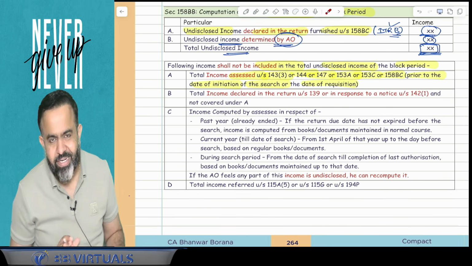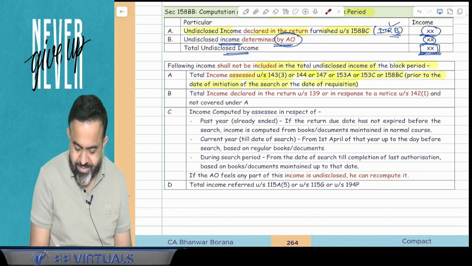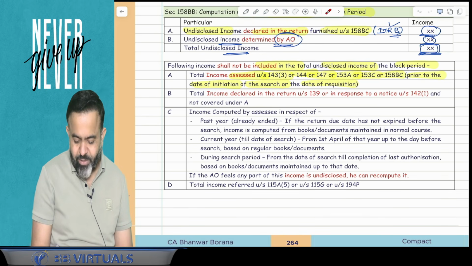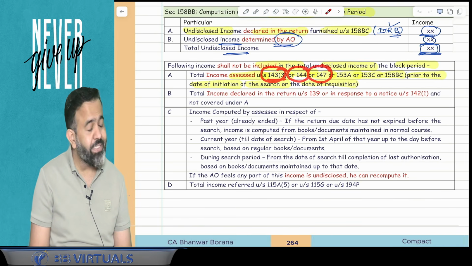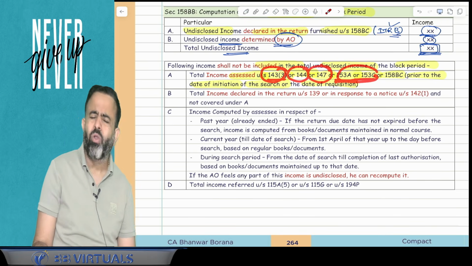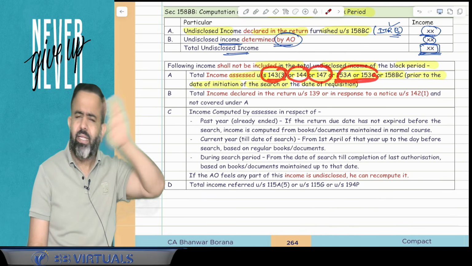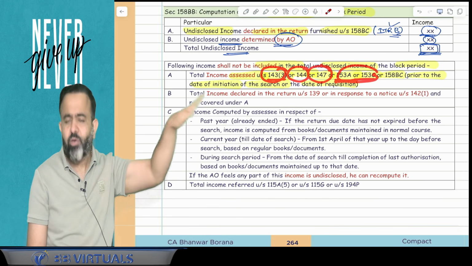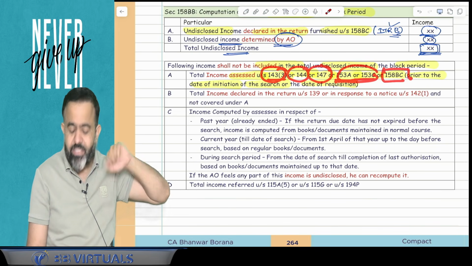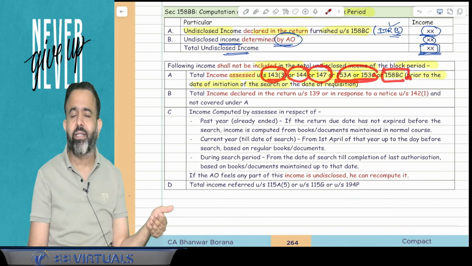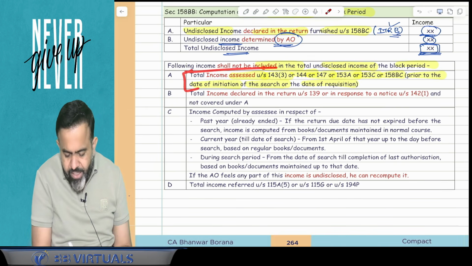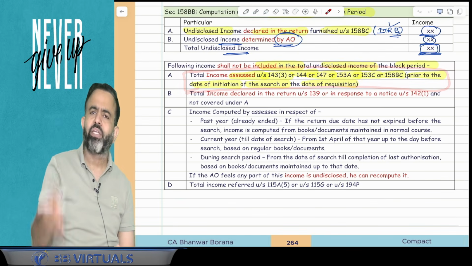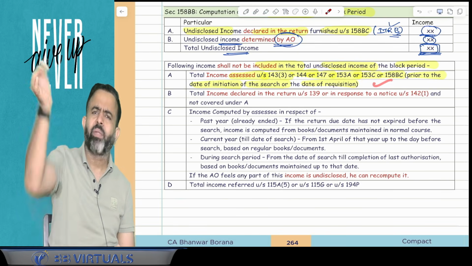Suppose before the raid, your assessment is already completed under section 143(3). 143(3) is a scrutiny assessment, 144 is a best judgment assessment, 147 is an income escaping assessment. Guys, this 153A and 153C is not relevant now, but earlier in such cases, the assessment was made under section 153A or 153C, and 158BC is this section. Suppose earlier also a raid was conducted and income was already assessed. So this is very simple, obviously your income is already assessed earlier, so that is not undisclosed income, because on this income you already paid the taxes.